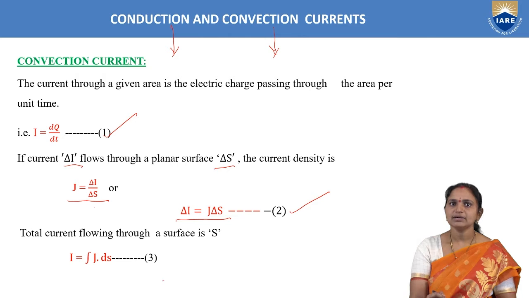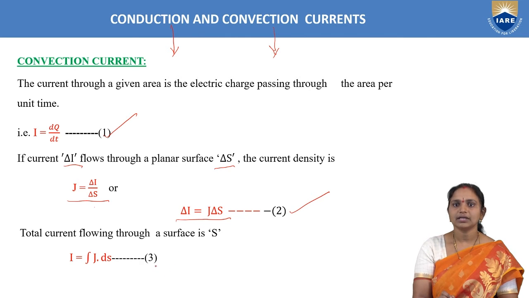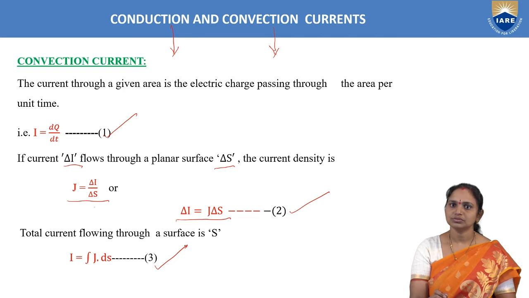And then our final aim is we have to calculate the total current. That total current is obtained by integrating equation 2, that is given as equation 3 here. To get total current I, we have to apply integration to this equation 2 on both sides. Then current I equals integral J dot dS.